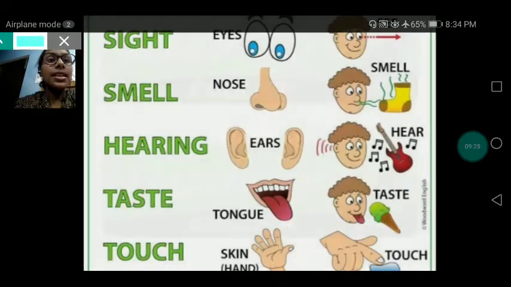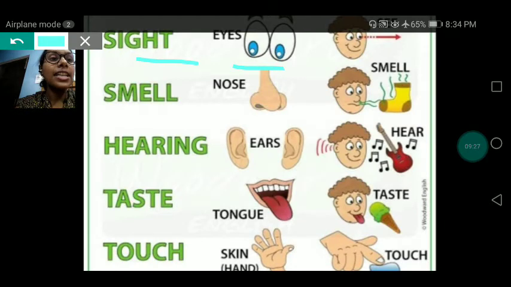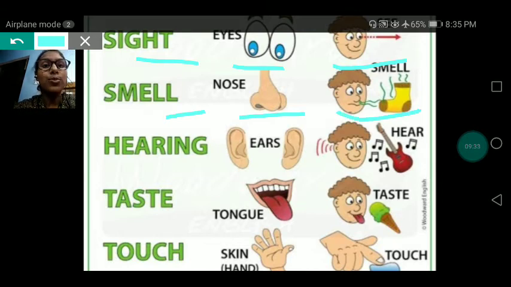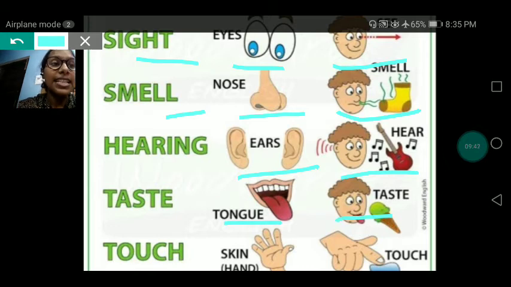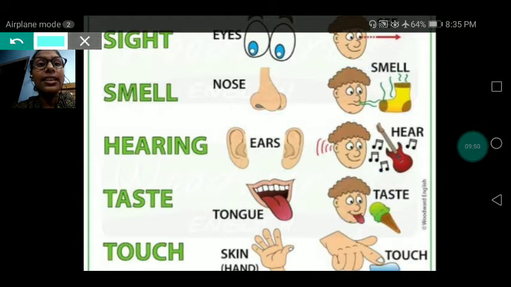Here it is written sight, means with eyes what we can do? We can see. With the help of nose we can smell good or bad smell. With the help of ears we can hear. With the help of tongue we can taste. With the help of skin we can touch. The thing is cold, hot, rough, soft and so many other things.